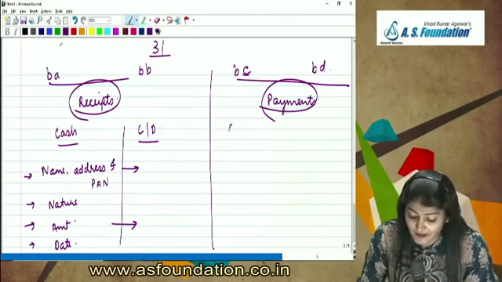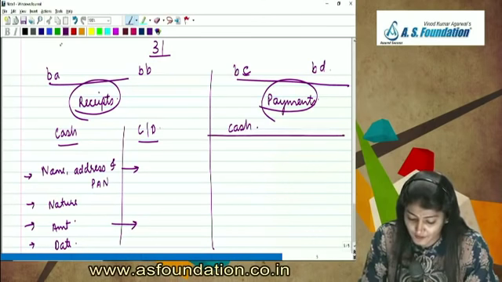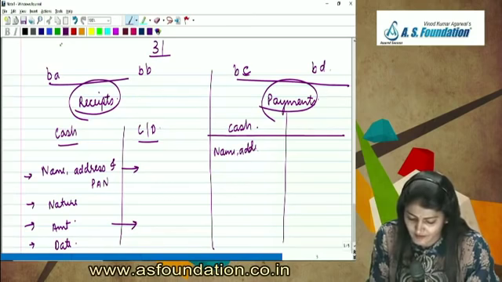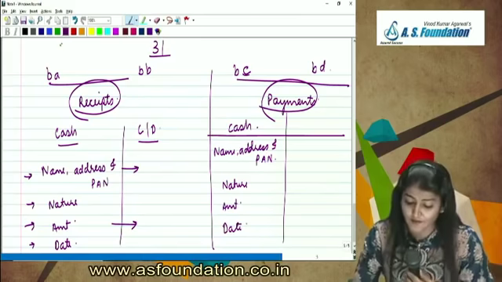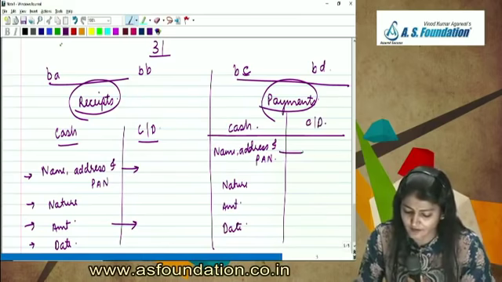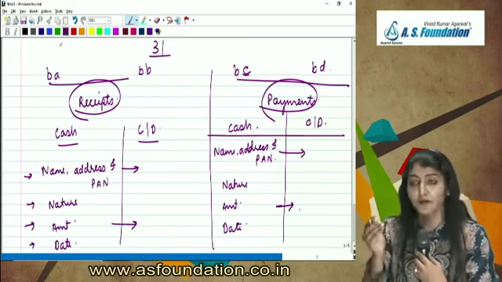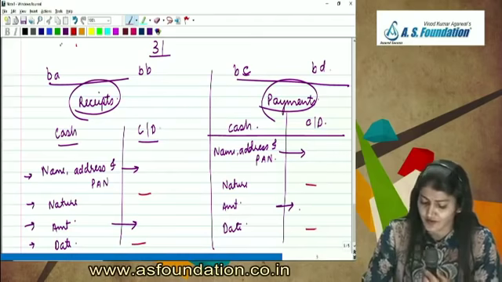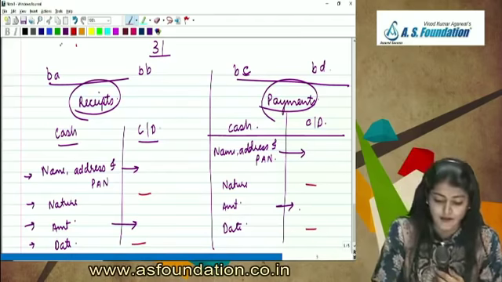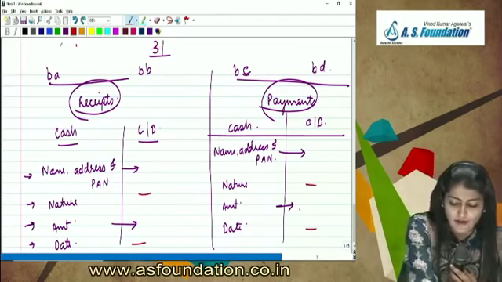So again, if the payment has been made in cash, what details is required? Name, address and PAN of the payee. Right, then after that the nature of the transaction. Then the amount of the payment and the date of the payment. And if it is by check or draft, then we only want name, address and PAN and the amount of the payment. Right, then no nature and date required. Right, so that is BA, BB, BC and BD.